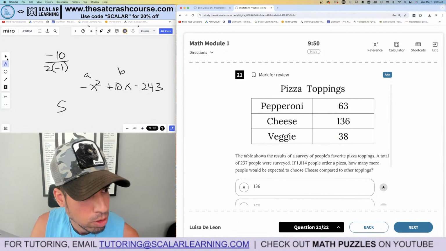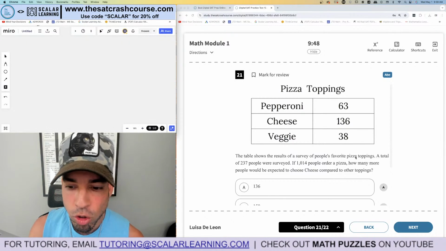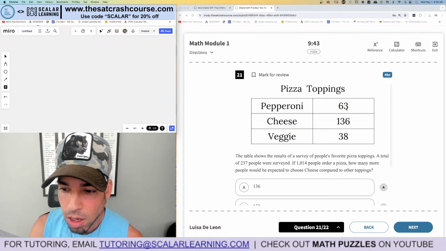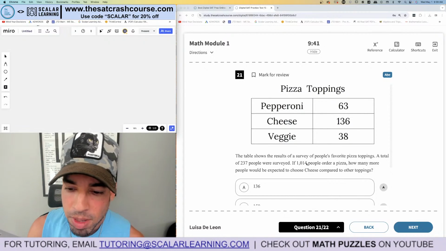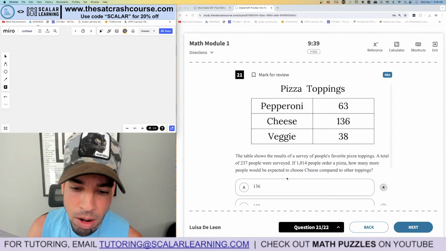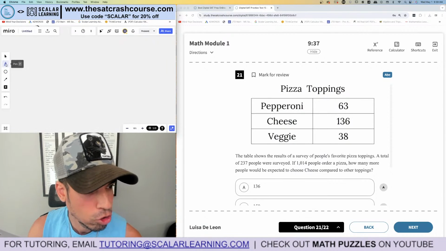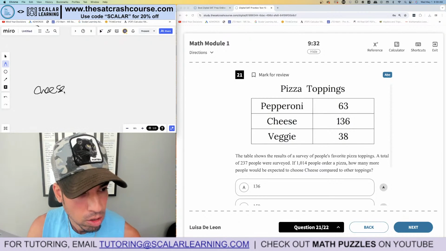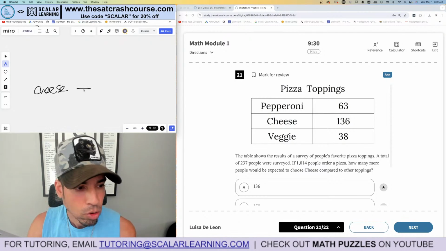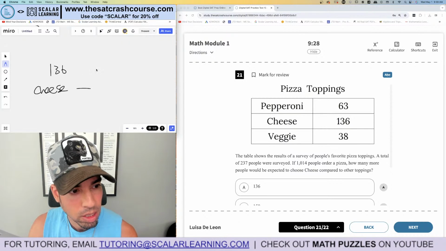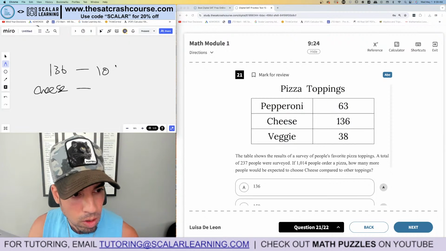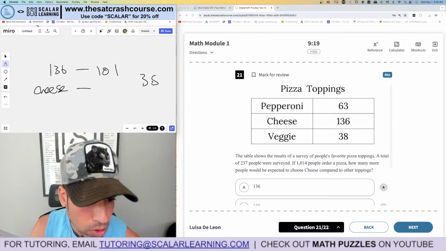21, we got 2 left. Here we go. The table shows the results of a survey of people's favorite pizza toppings. A total of 237 people were surveyed. If 1,014 people ordered a pizza, how many more people would choose cheese than other toppings? So cheese minus the other 2. In this case, it'd be 136 minus 63 plus 38, which is 101. So it is 136 minus 101, which is 35, okay?